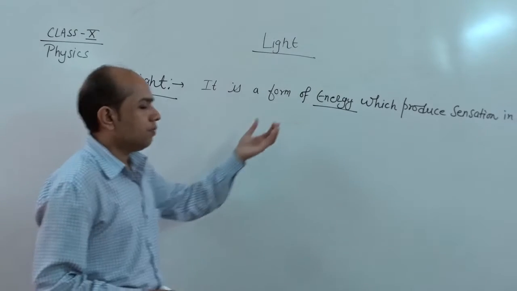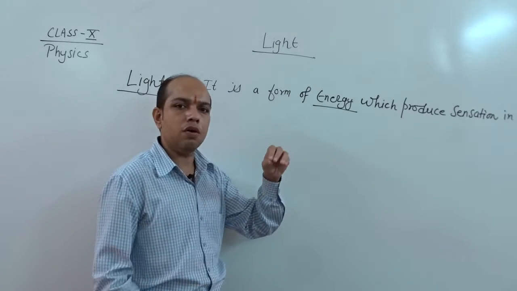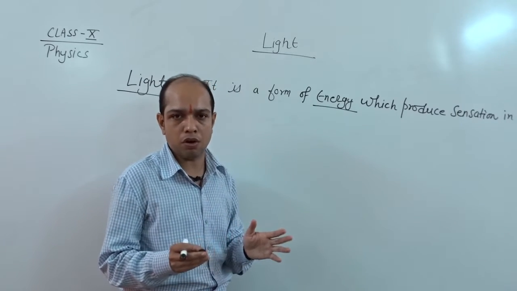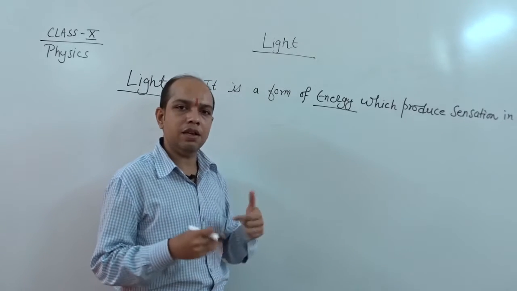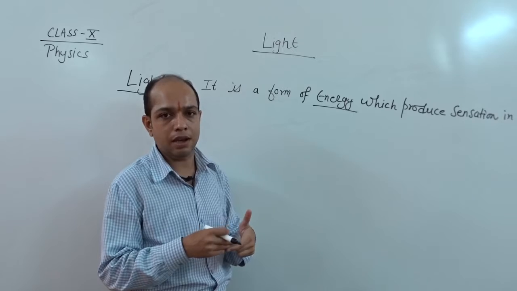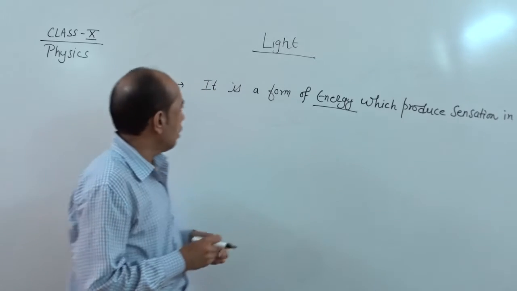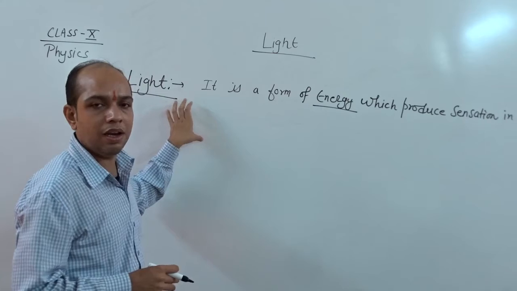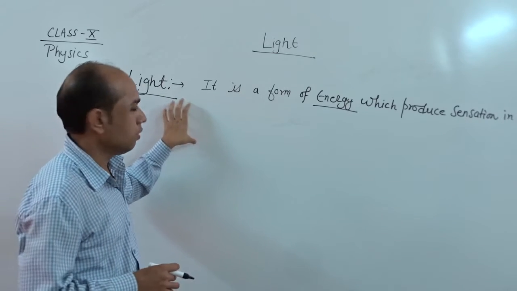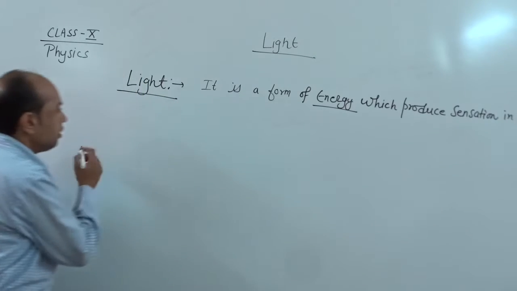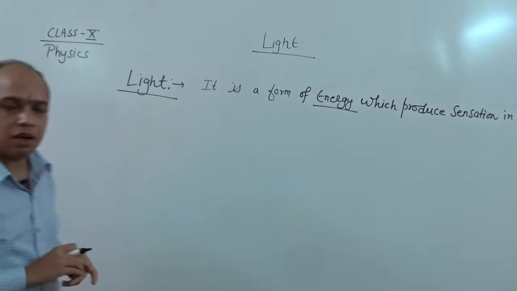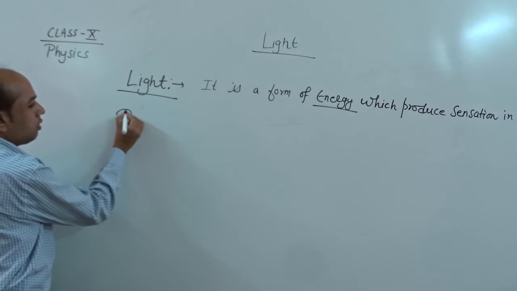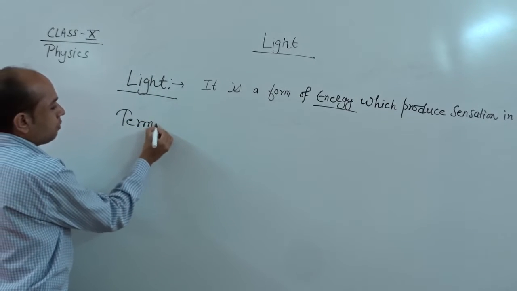As we know, when continuous light falls on any object, after a time interval it becomes hot. Again, the reason behind it is energy. Now in this chapter we discuss the phenomena related to light. So first we come to some important terms related to this chapter. In this chapter we use different terms.